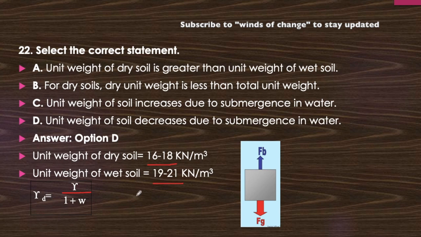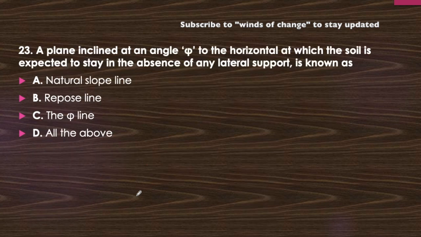Okay, understood? So moving further, 23rd question. A plane inclined at an angle phi to the horizontal at which the soil is expected to stay in the absence of any lateral support is known as natural slope line, repose line, phi line, or all of the above. Good question. Just focus on this question. What is being said here is that a plane is inclined at an angle of phi to the horizontal at which the soil is expected to stay in the absence of any lateral support.